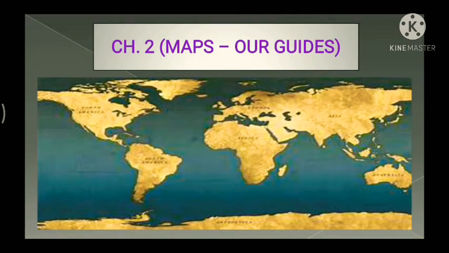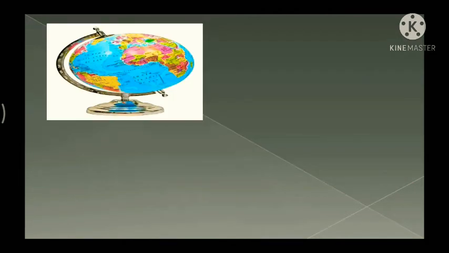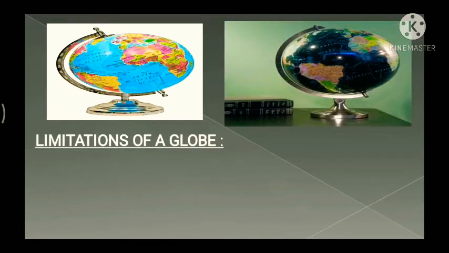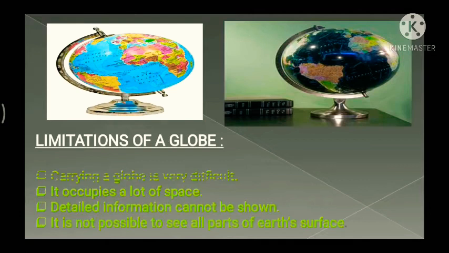Okay, so let's begin. In the previous chapter we have studied about the globe and its advantages, isn't it? The globe is the model of the earth and we have studied different advantages. Now however, children, when we talk about the globe, there are certain limitations in using it. So what are the limitations?